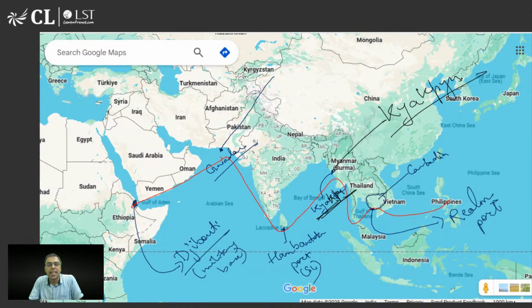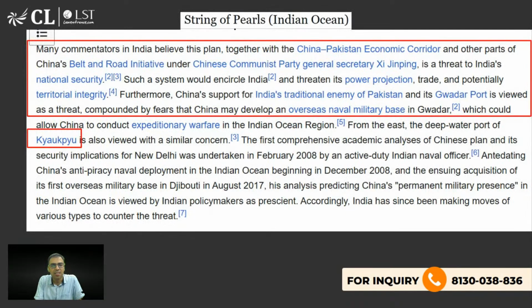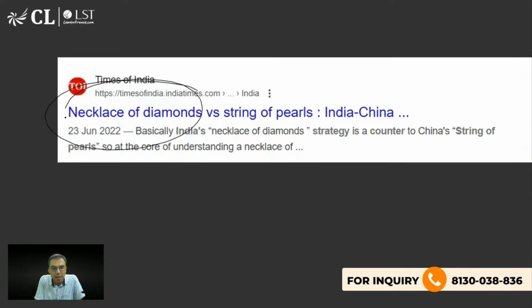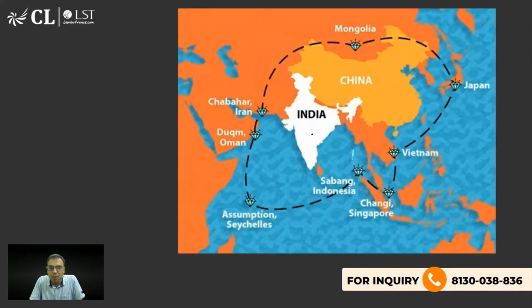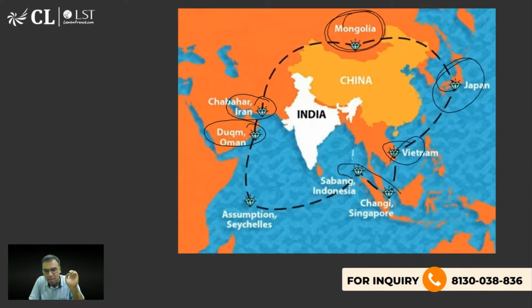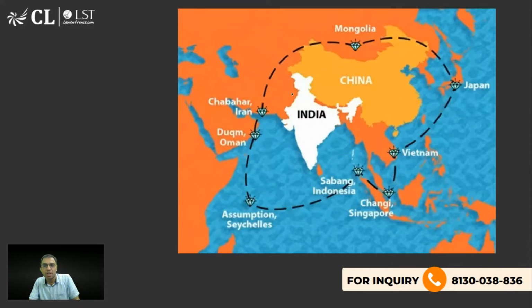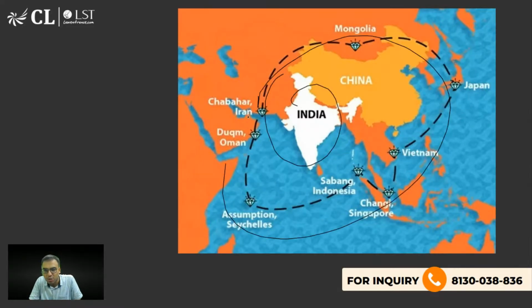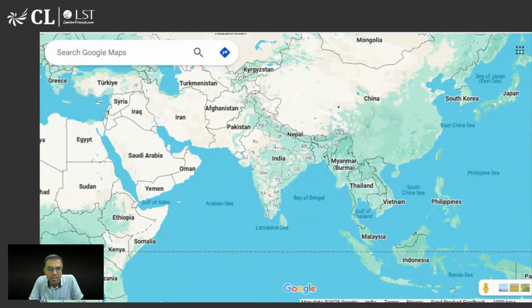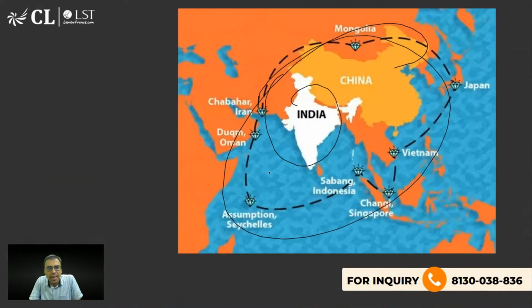To counter China, the idea is actually, string of pearls हो गया, इस necklace of diamond strategies को कहते हैं. तो we will besiege China. तो चाइना को कैसे besiege करना है? सो चाइना को besiege करना है चाबहार पोर्ट, Duqm port Oman, मंगोलिया से, जापान, वियतनाम से, Changi से, and like this. This is a plan. ठीक है ना, that is what you should know, because they are besieging us. वो हमको घेर रहे तो उनको ऐसे घेरा जाएगा. That is what is called necklace of diamond strategy.